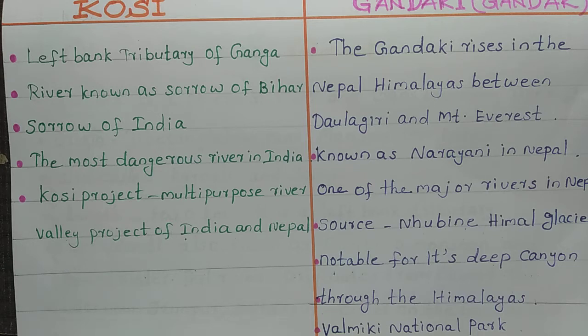Every year there is flood in River Kosi, and it causes many damages and destructions. That's why it is called the Sorrow of India, and it is the most dangerous river in India.